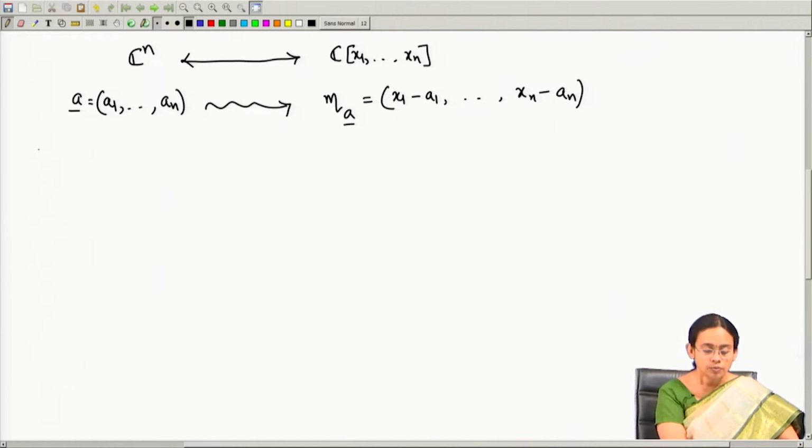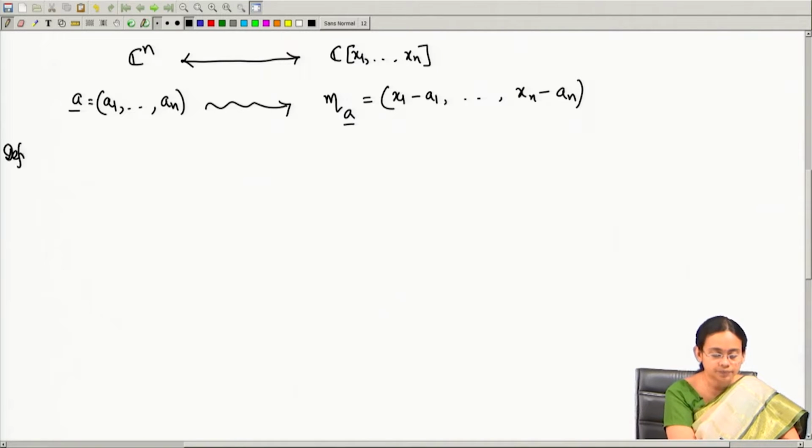Okay. So, now let us give some application of Hilbert Nullstellensatz. Before that let me define some concept from algebraic geometry, which is known as variety. So, what is a variety?